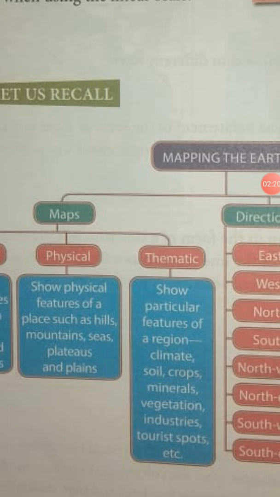In green color they show the vegetation of a particular place. At the bottom of the map, different colors show particular soil, crops, minerals and tourist spots. So these are the types of maps.